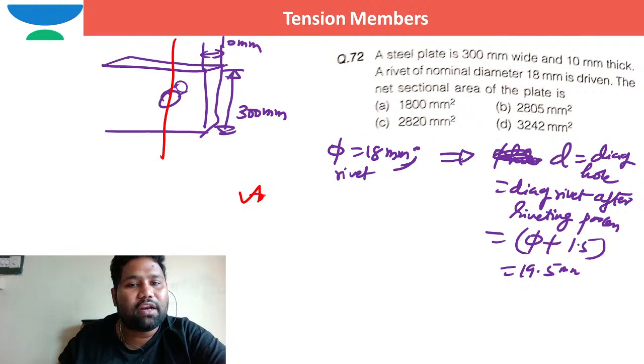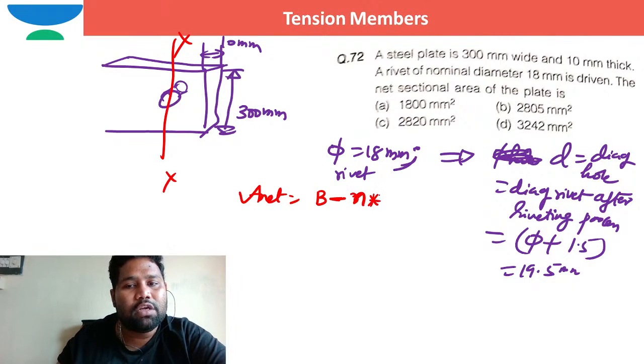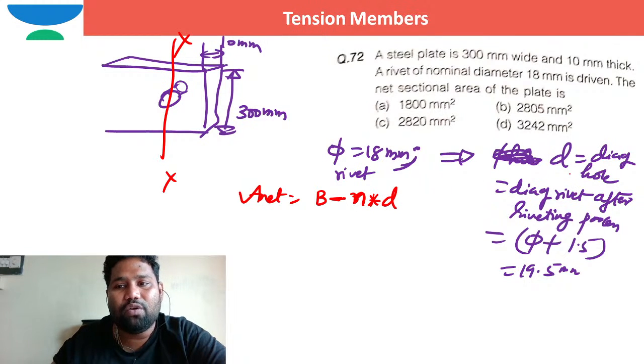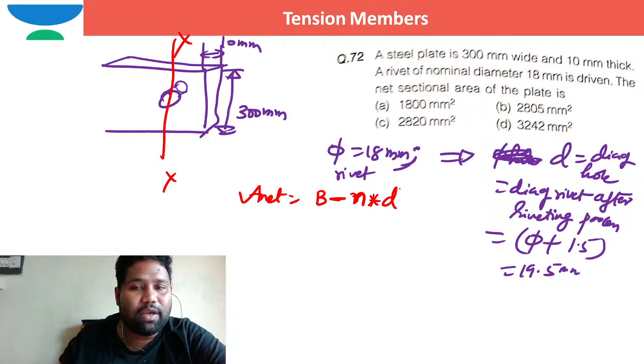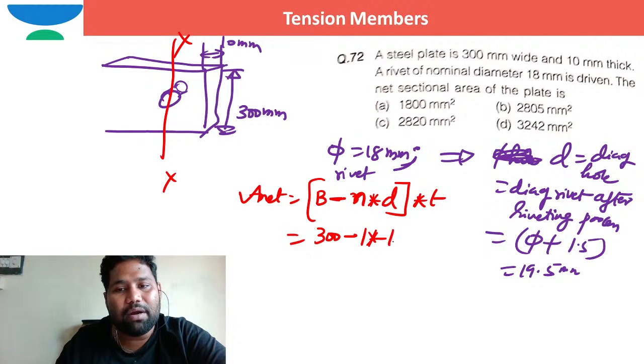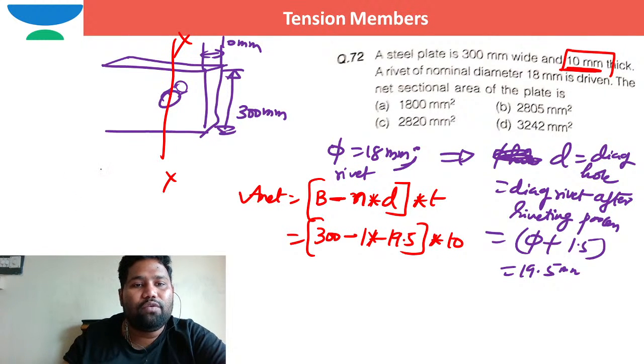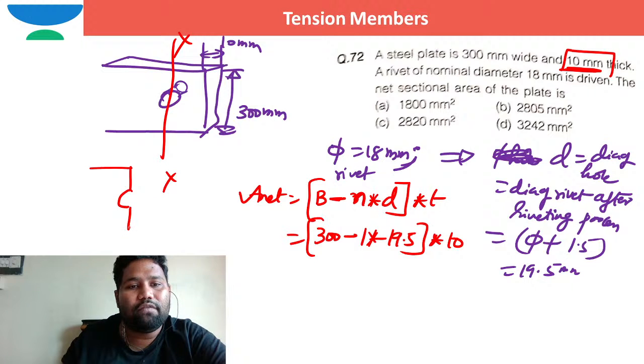How can we work out the net cross sectional area? When the section is vertical, the net cross sectional area is the width B minus the number of holes multiplied by the diameter of the hole, d_h, into the thickness of the plate. The width of the plate is 300 minus n, and only one bolt is there, so only one hole: 1 times 19.5, into the thickness of the plate, which is 10 millimeter.